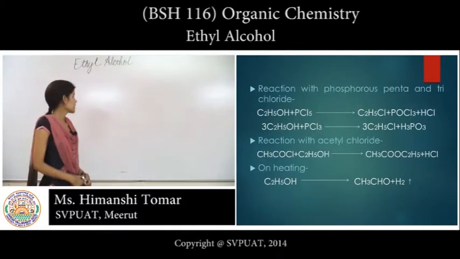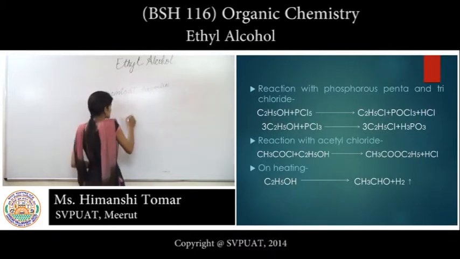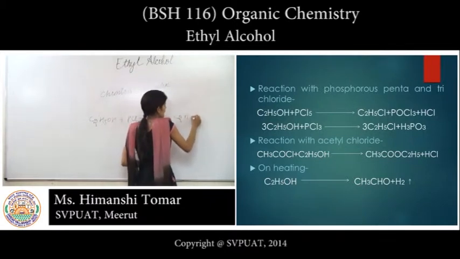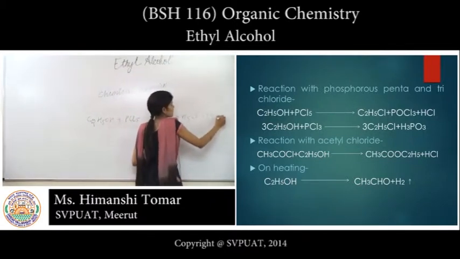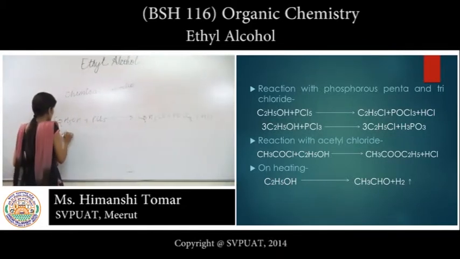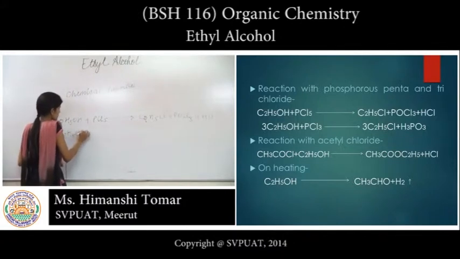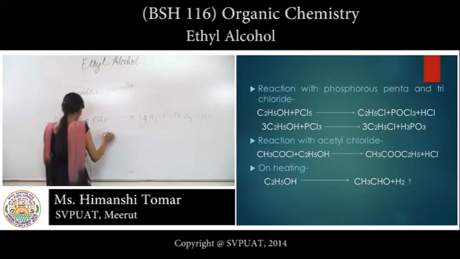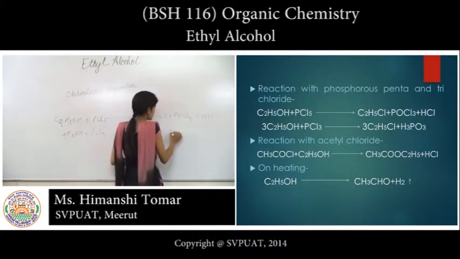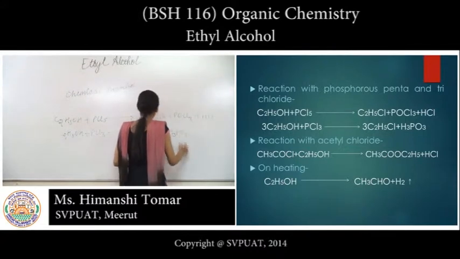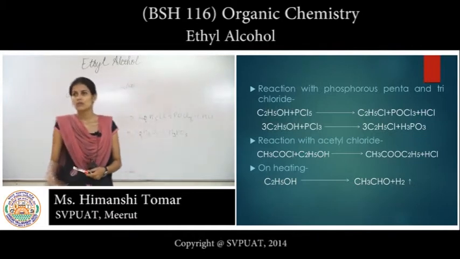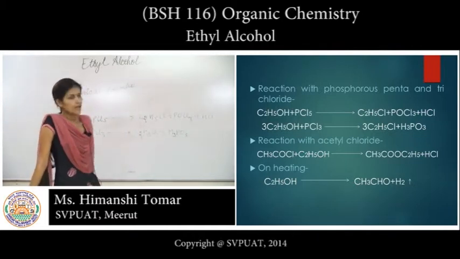On reacting with phosphorus pentachloride, C2H5OH plus PCl5 gives haloalkane C2H5Cl plus POCl3 plus HCl. Another reaction is with phosphorus trichloride, C2H5OH plus PCl3, which gives C2H5Cl plus H3PO3. The reaction takes place in presence of AlCl3.